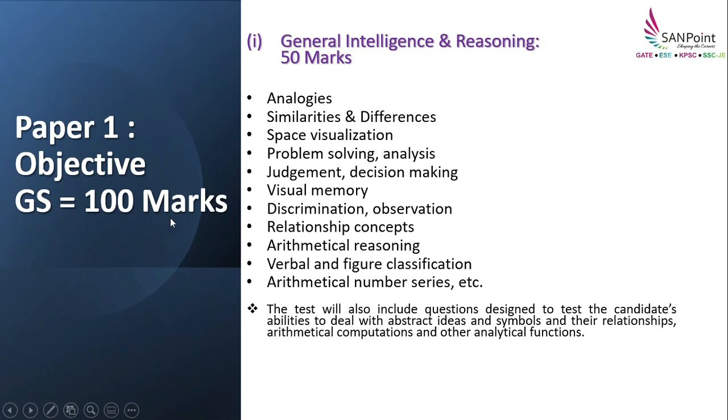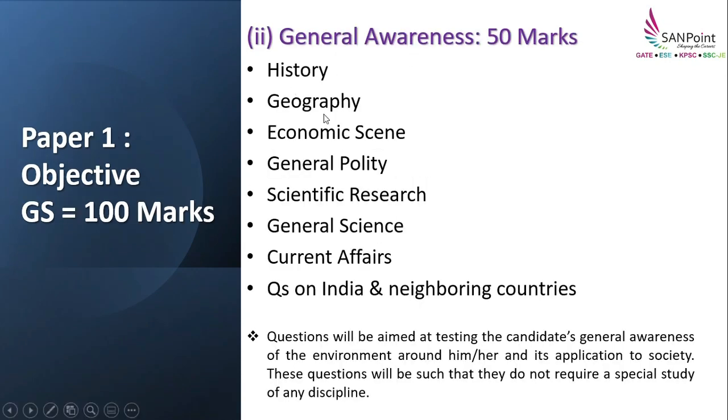Now, coming back to the lecture, I was talking about paper 1, that is objective general studies, which comes for 100 marks. And this 100 marks is classified into two different categories, that is general intelligence and reasoning, which comes for 50 marks, that is aptitude, which is fixed at 50 marks, and general awareness for 50 marks.